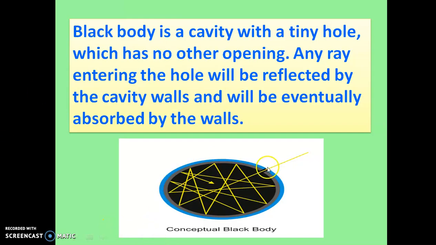What does it mean? This is a cavity with a tiny hole and it has no other opening except this one hole. All the radiation incident in this cavity gets absorbed by the wall, and all the radiations are reflected in this cavity and finally they are absorbed by the wall of this black body.